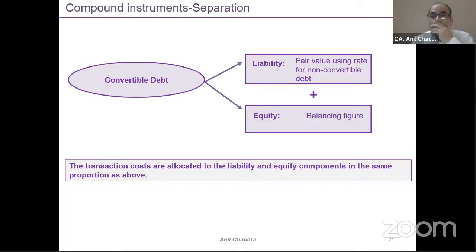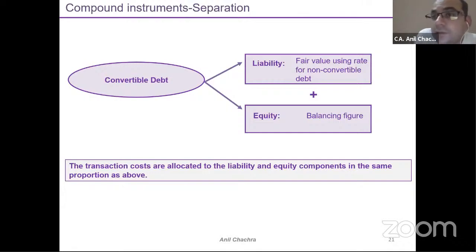Means whenever we issue convertible bonds, right? Their rate of interest will be lesser as compared to the non-convertible debentures. Might be that I have issued convertible debentures at the rate of 7%. But in terms of the non-convertible, which is available in the market, the rate would be higher, 10%, 11%. Why is it less? Because the conversion option has been given to the holders so that they can convert the bonds into shares in the near future. So the standard says that you need to take the fair value by taking the market rate of non-convertible debentures. So that is a challenge.